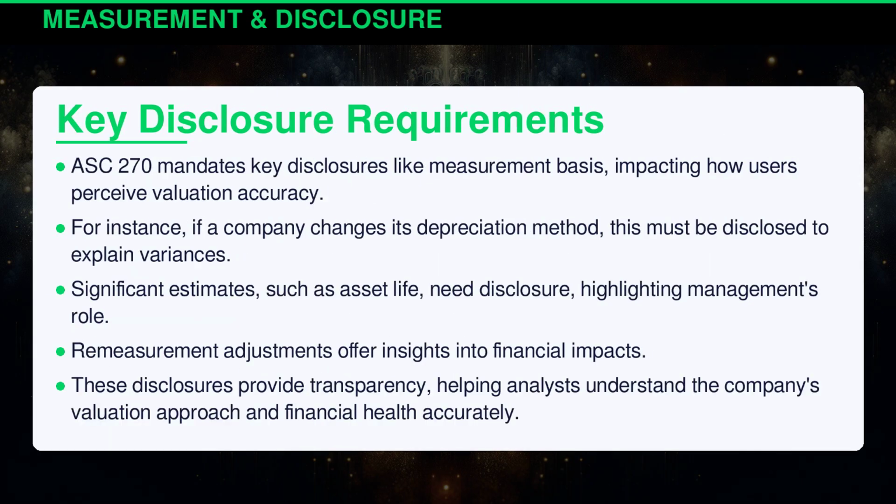ASC 270 mandates key disclosures like measurement basis, impacting how users perceive valuation accuracy. For instance, if a company changes its depreciation method, this must be disclosed to explain variances. Significant estimates such as asset life need disclosure, highlighting management's role. Remeasurement adjustments offer insights into financial impacts. These disclosures provide transparency, helping analysts understand the company's valuation approach and financial health accurately.